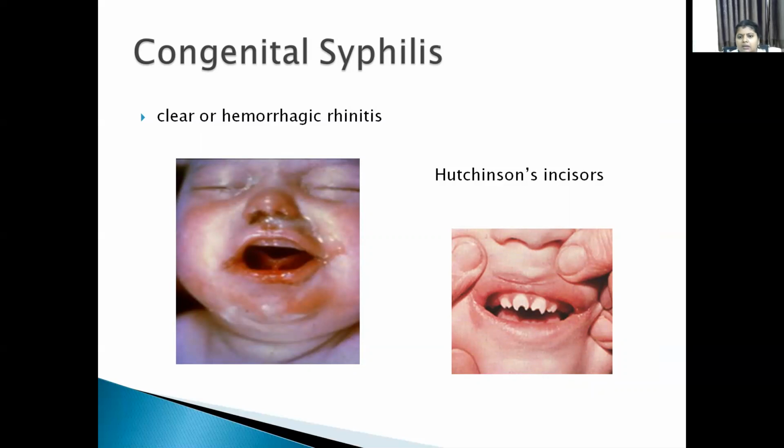Why are we seeing congenital syphilis manifestations only after 4 months? Because at this time the immunological system is developing. It indicates that the bacterium requires some immune response to produce the lesions.